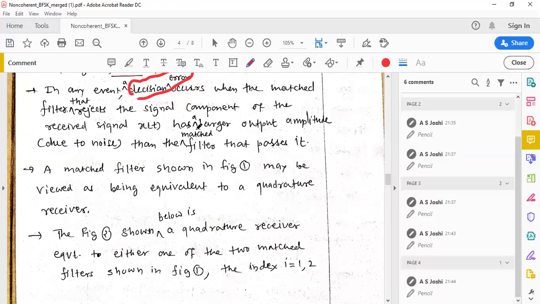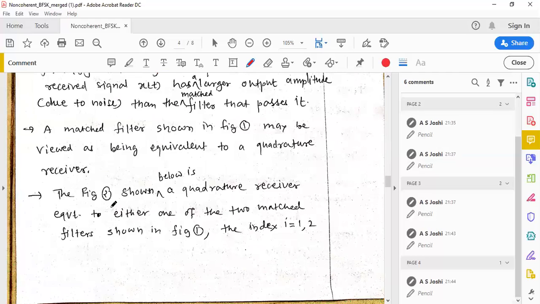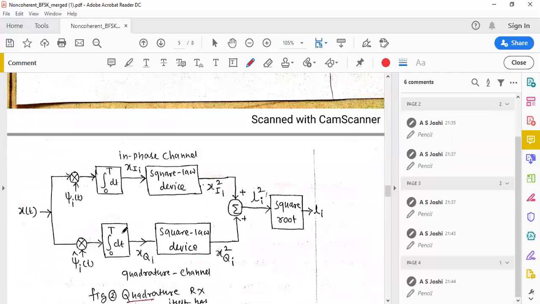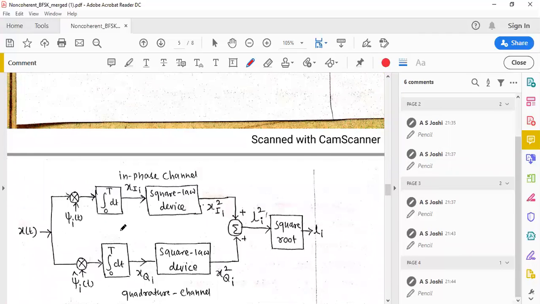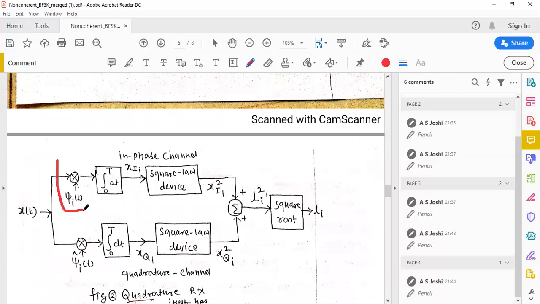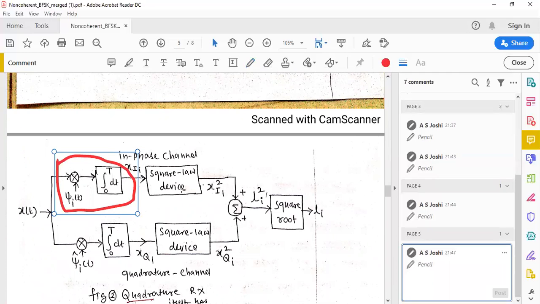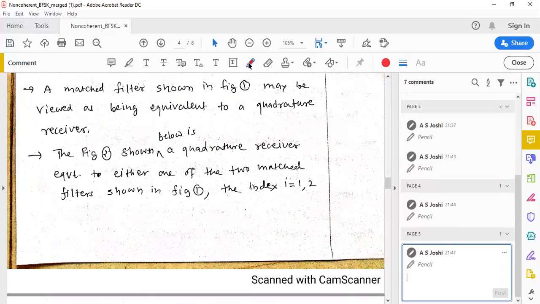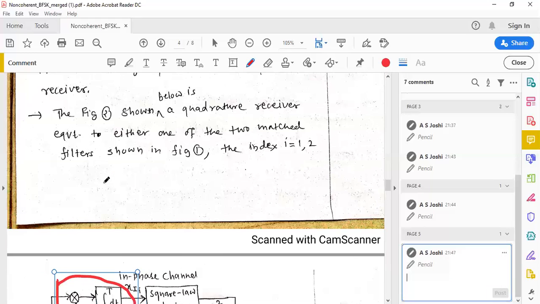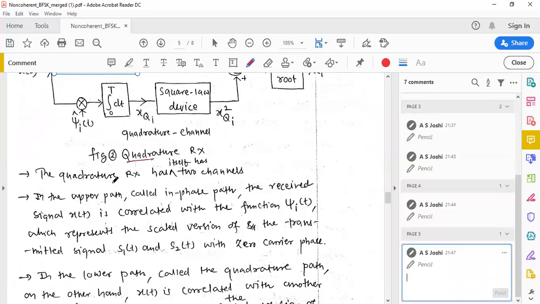A matched filter shown in the figure may be viewed as being equivalent to a quadrature receiver, shown in figure 2 below. So instead of a matched filter, we can have a correlator, and instead of the envelope detector, we can have a square law device. Figure 2 shows a quadrature receiver equivalent to either one of the two matched filters shown in the figure. The quadrature receiver itself has two channels.